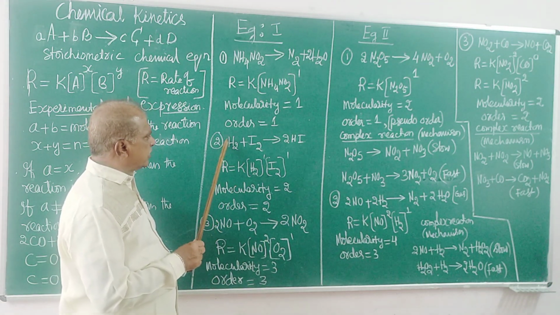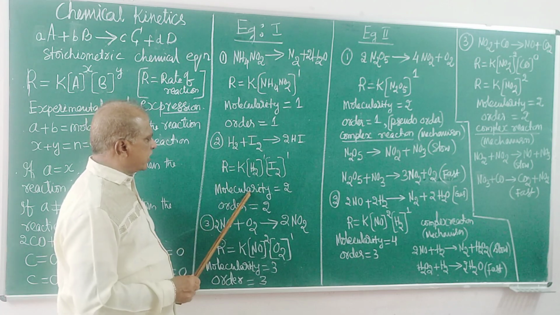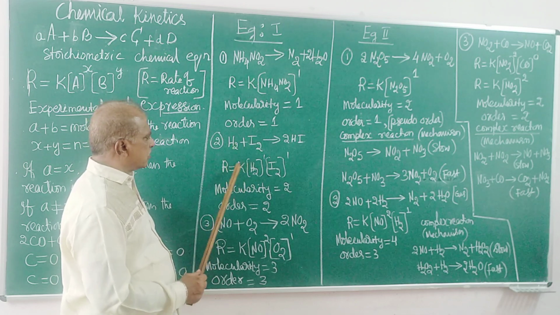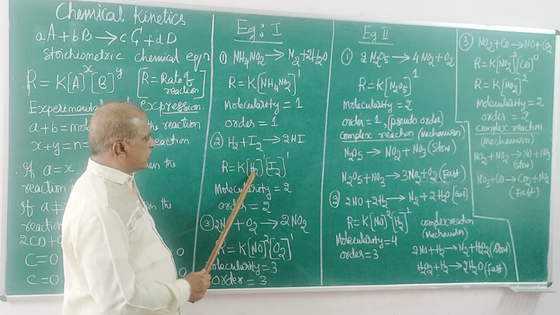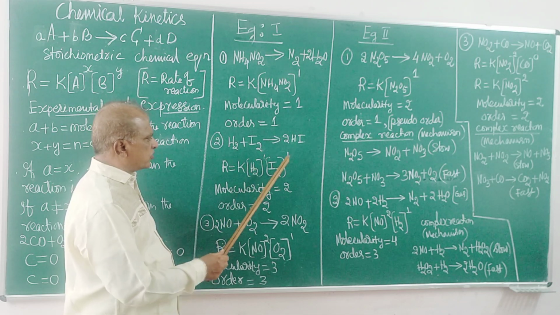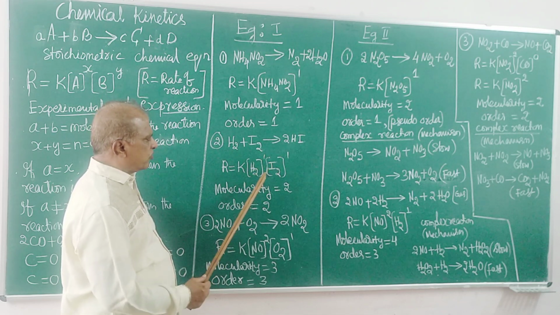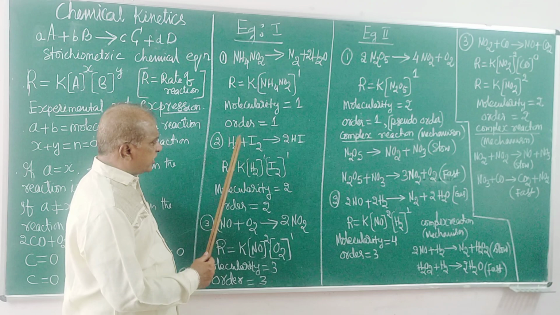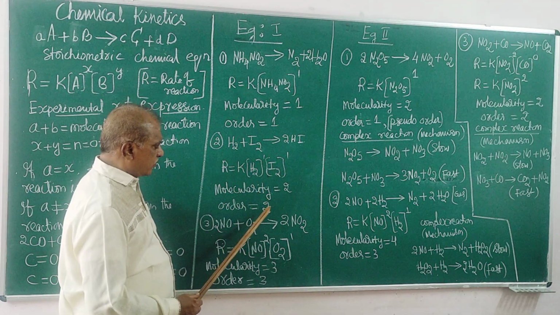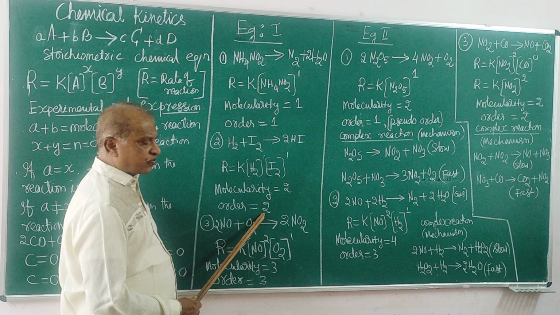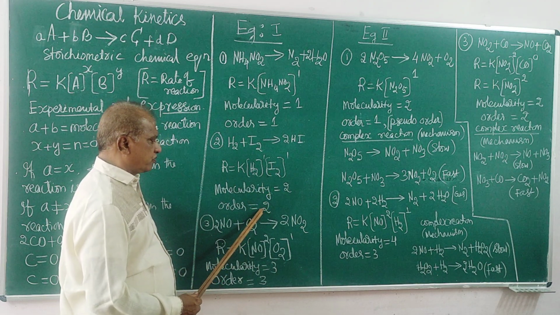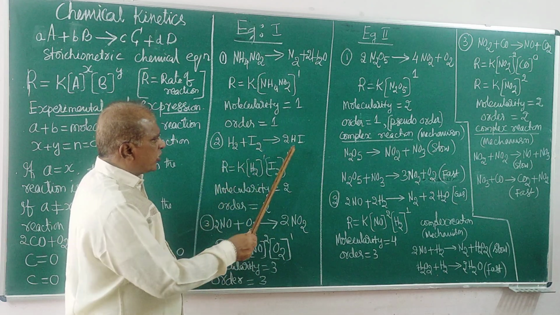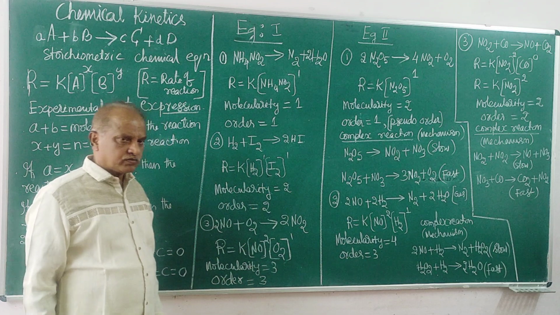From the stoichiometric equation, the coefficients are 1 and 1, so molecularity is 1 plus 1, which is 2. When you determine the rate of this reaction, it is equal to K times the hydrogen concentration to the power of 1 times the iodine concentration to the power of 1. The order with respect to hydrogen is 1, and the order with respect to iodine is 1. 1 plus 1 is equal to 2, so order is 2. Molecularity is 2, order is 2. Therefore, it is a simple reaction, taking place in one simple step, breaking bonds and forming new chemical bonds to give 2 HI molecules.